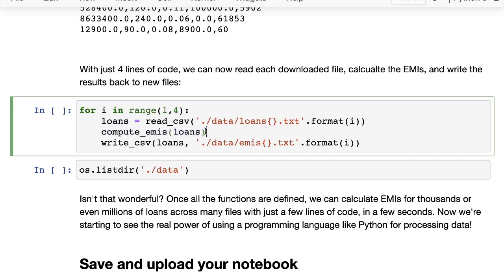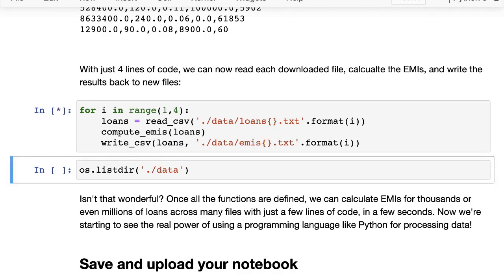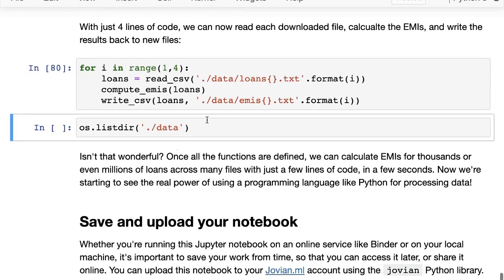So we can insert, using the data that is already present, the EMI key using the loan EMI function, and then we can write that back into an EMIs file. So loans1 goes to EMIs1.txt, loans2 goes to EMIs2, and loans3 goes to EMIs3. And that's it. So now once we have all of these functions in place, we can read each downloaded file, calculate the EMIs, and write the results back to new files.